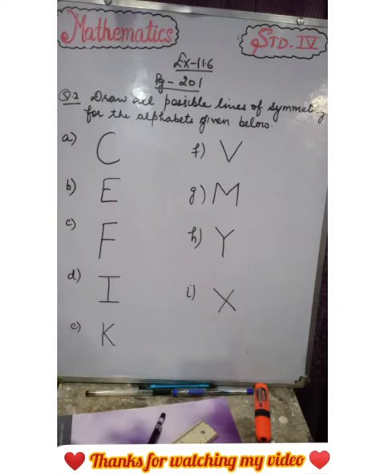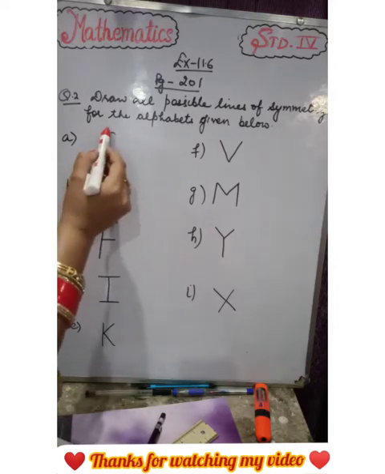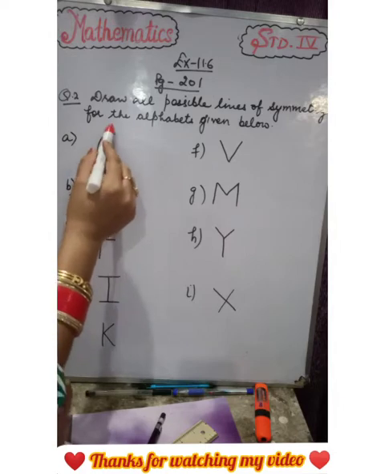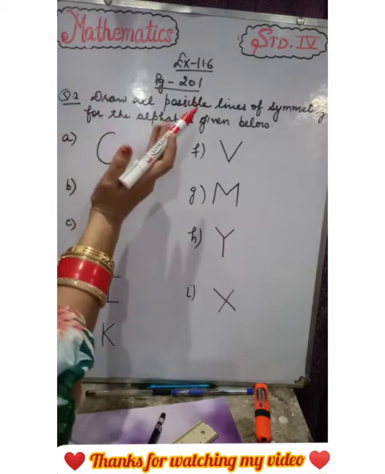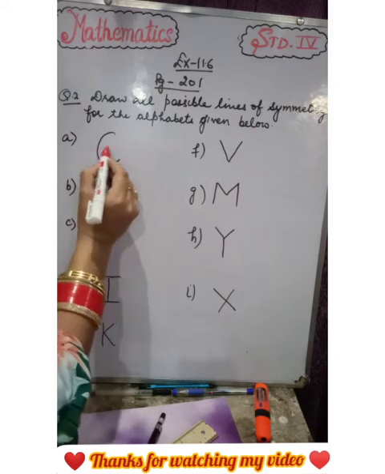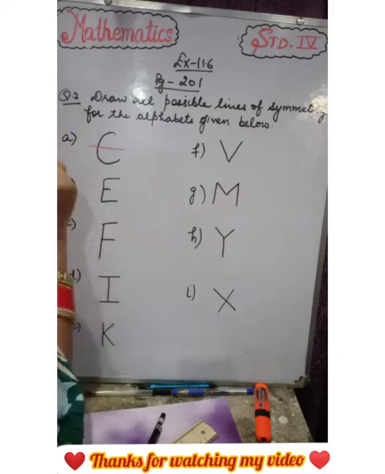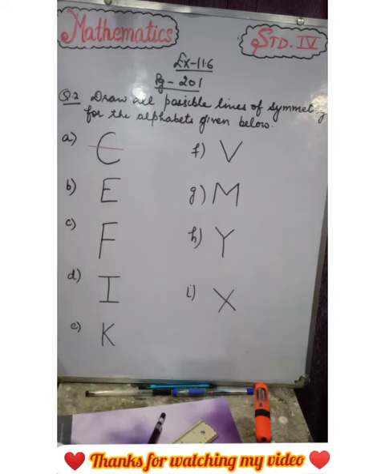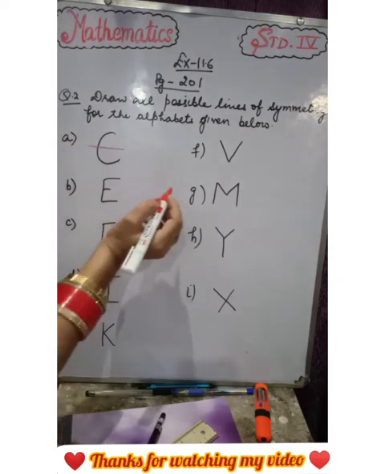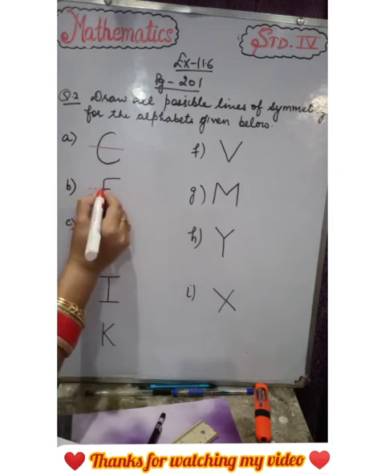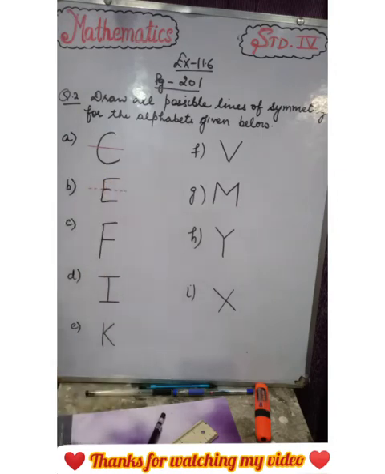Now let's make lines of symmetry. See, can we draw a line like this? No, because this portion does not look like this. But if we will draw like this, so upper portion looks like the lower portion. Understand? Next is E. Again, we can draw like this. So, upper half is equal to the lower half.